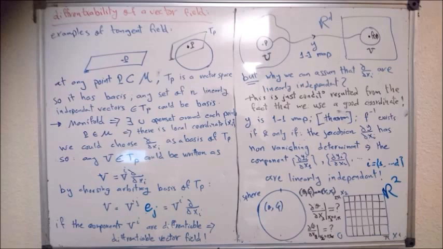Because, as we saw previously, there are two problems: when theta equals 0 and theta equals pi, and also when phi equals a constant, let's say phi equals 0.